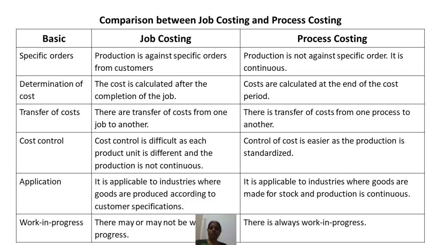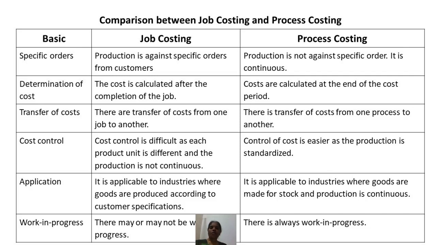In job costing, as soon as the job is completed, the cost will be calculated and profit is found out. Whereas in process costing, costs are calculated at the end of the cost period, that is, for the financial period.